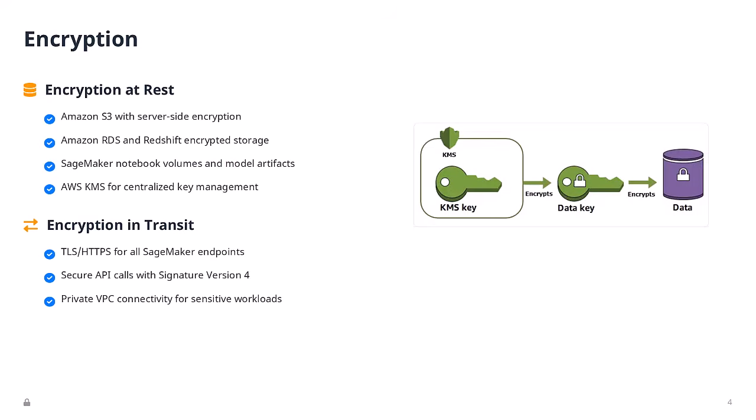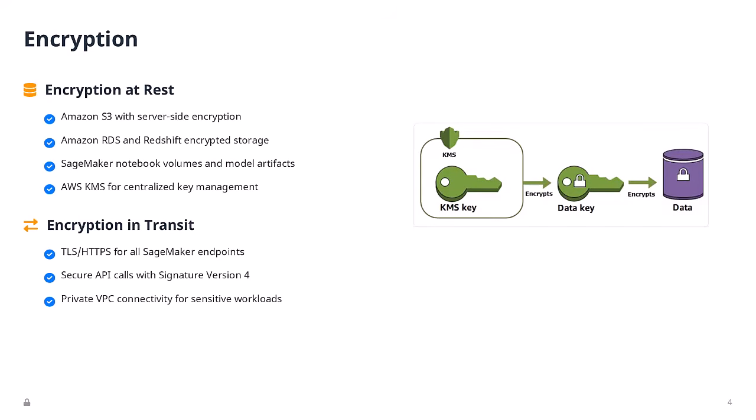Network isolation, keep your machine learning traffic off the public internet. Use VPCs and private endpoints religiously. And comprehensive logging. Every API call, every access attempt, every model inference should be logged and monitored. And compliance frameworks, know which regulations apply to your industry and configure accordingly. Master these 5 and you'll sleep better at night knowing your machine learning systems are bulletproof.